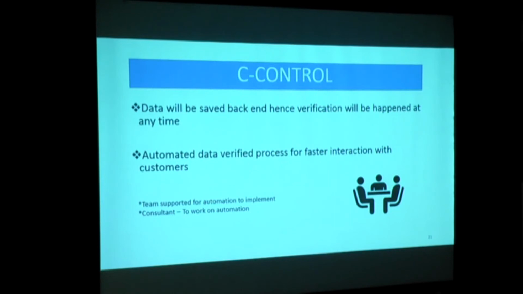The control we have fixed is that once the email is automatically generated, the statement is also saved on our desktop. We can reconcile with the customer data to check whether the data was circulated properly. We can randomly choose some customers and check. This is the control point we implemented for our own confirmation. That's it.